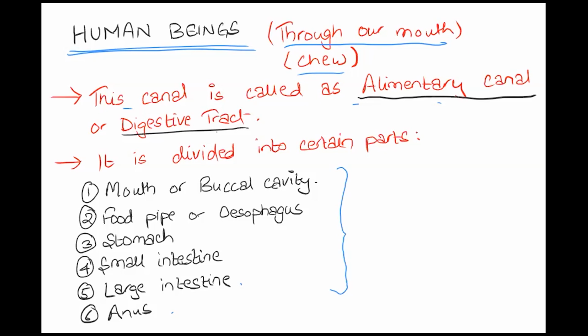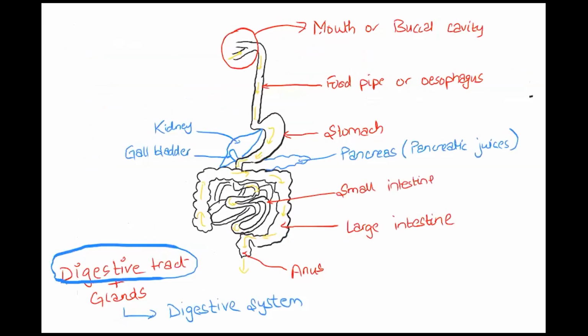So after this, we saw the diagram. In this diagram, we started straight away from the mouth. We take in the food from the mouth. After taking in food, the food moves from the food pipe into the stomach. From the stomach, the food goes into the small intestine, and after that, it moves into the large intestine, and then the waste product comes out through the anus.